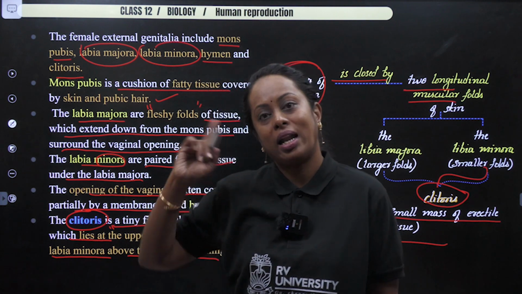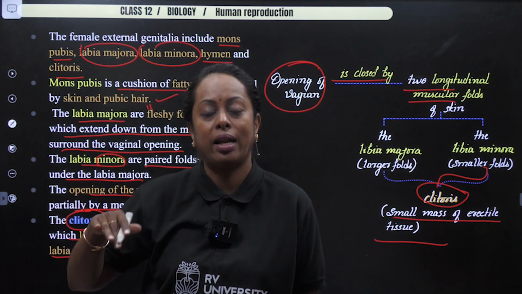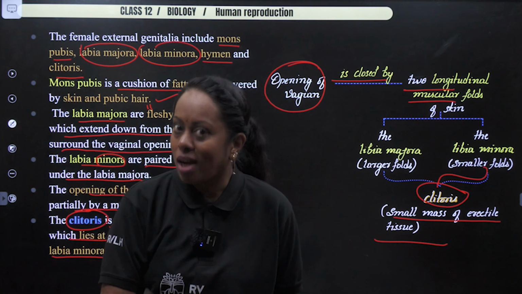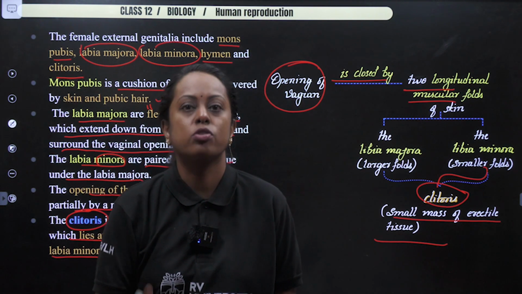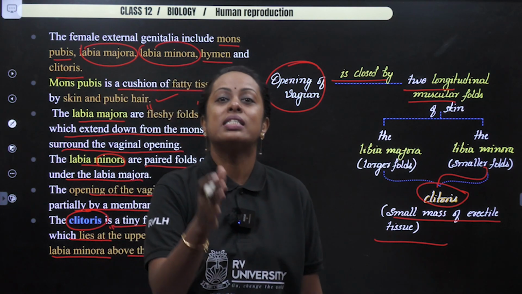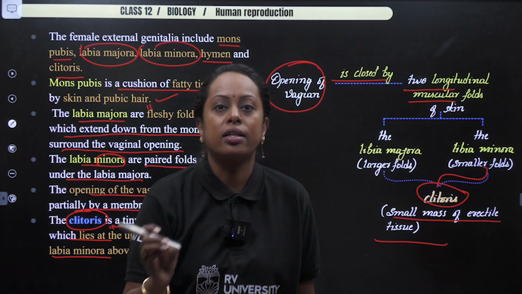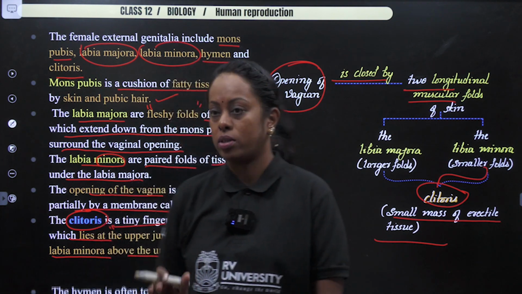Do you remember erectile tissue in the case of male, which I told you is present in 3 bundles? The blood is going to rush into it, which causes erection. So in the case of female also, the same thing happens in a region which is called the clitoris. So erectile tissue here is known as the clitoris.